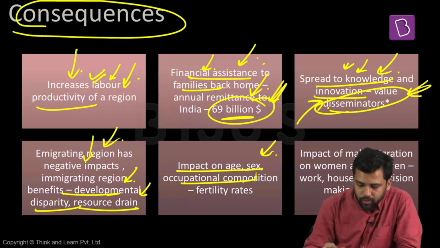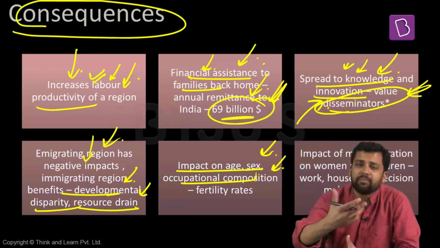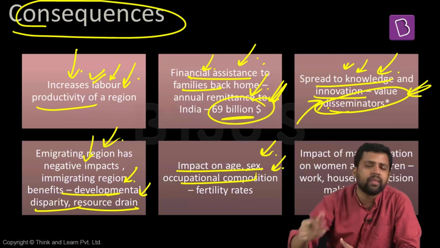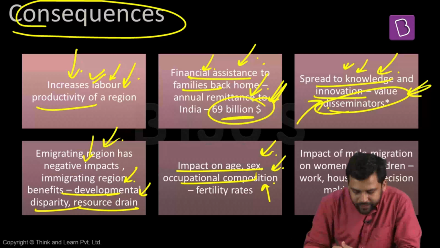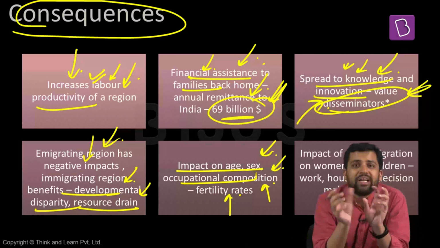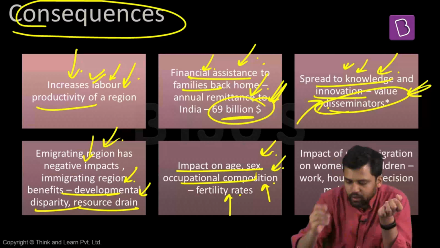Migration also has an impact on age, sex, and occupational composition. Age: generally young people will migrate out. Sex: young people migrate from rural areas, and in rural migration, females migrate out. Occupational composition also gets altered. Young people are migrating out in search of certain jobs. And there is also an impact on fertility rates. Because of migration, the possibility of sexual relations also decreases, which can further decrease fertility rates.